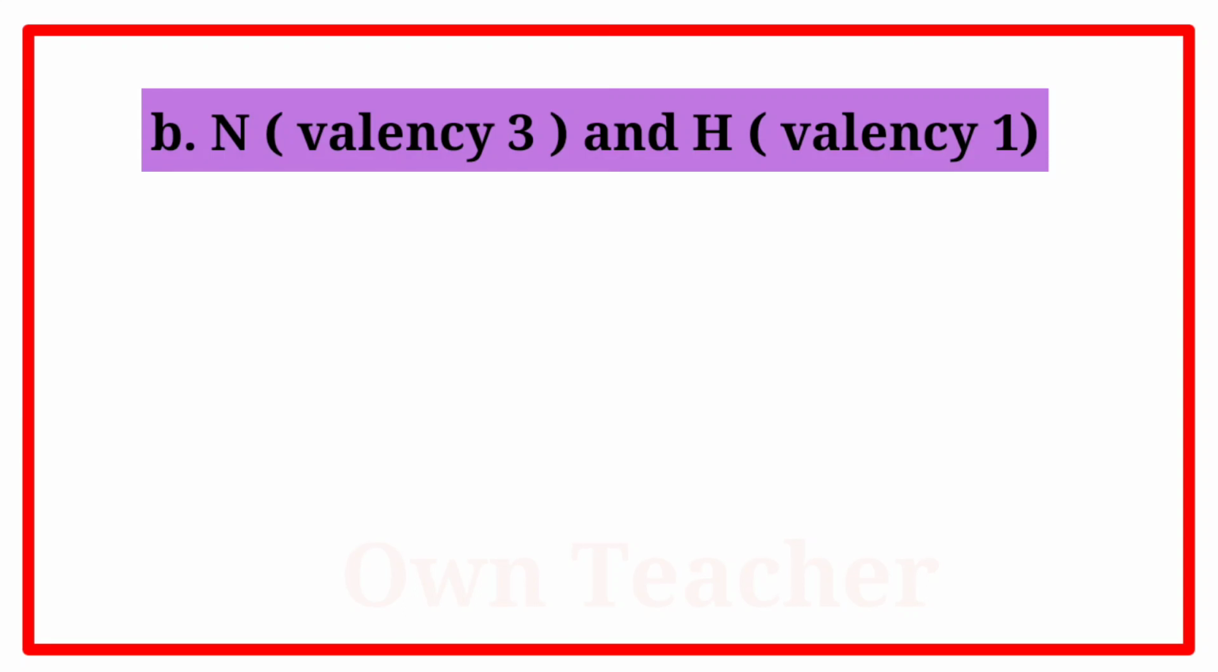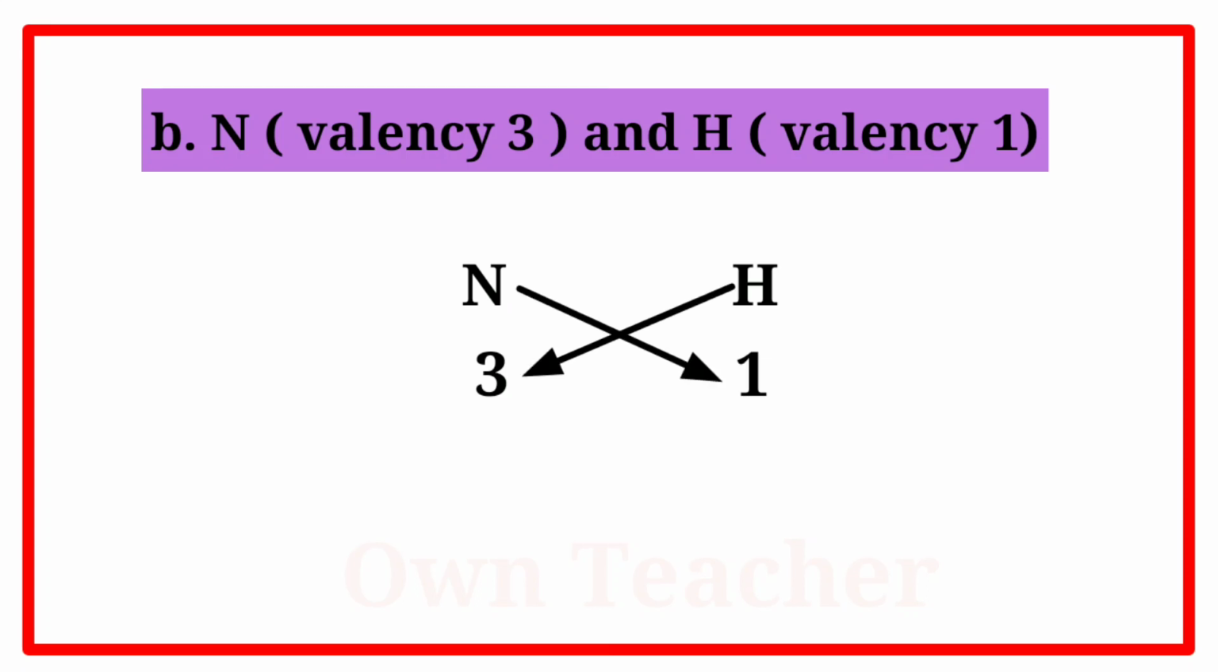Nitrogen valency 3 and hydrogen valency 1. Step 1. Write the symbols of the constituent elements. Now write the valency below the respective elements. Cross multiply to obtain the number of atoms of the constituent elements in the molecule of the compound. Write the formula of the compound obtained by cross multiplication: NH3.